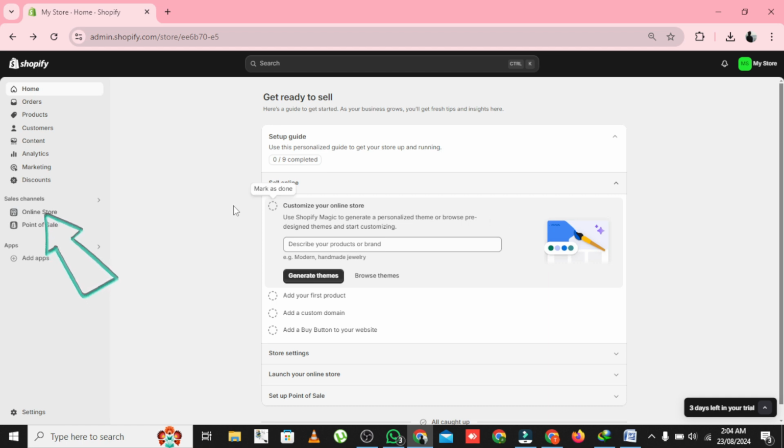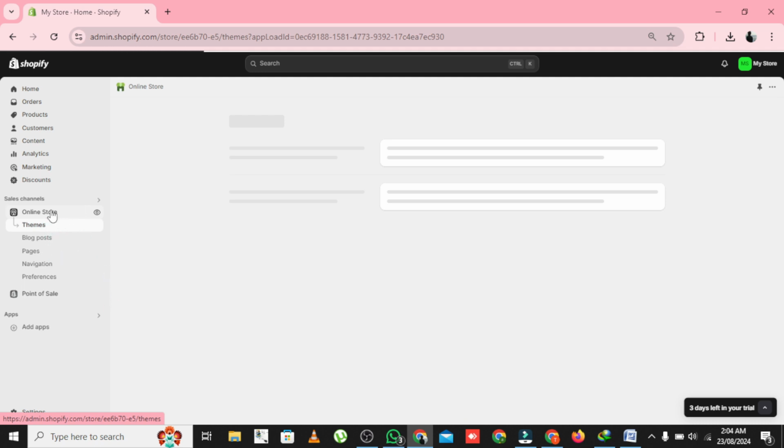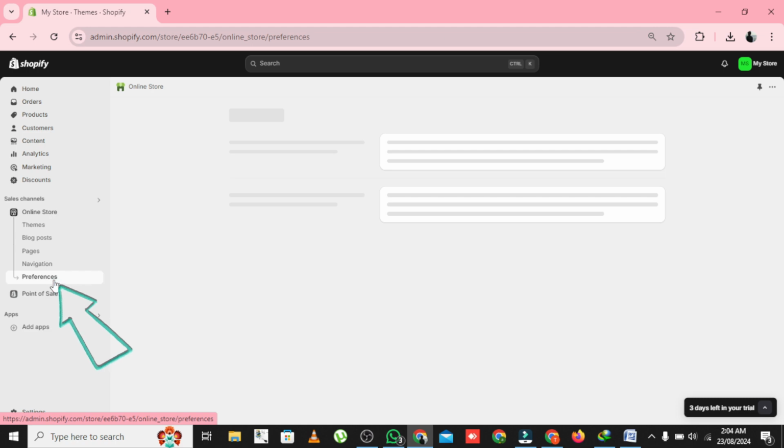Once you're in your dashboard, look at the left-hand side menu and click on Online Store. From the drop-down, select Preferences. This is where you can control your store's visibility.